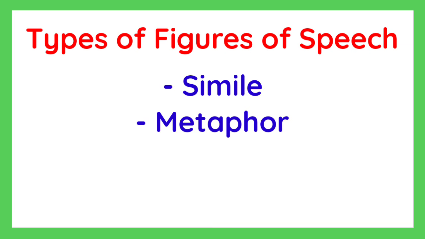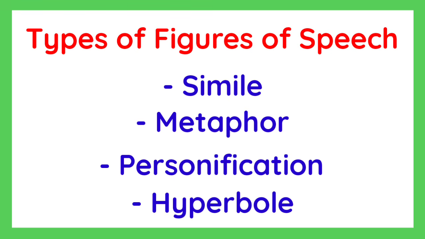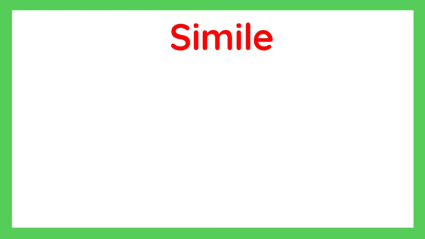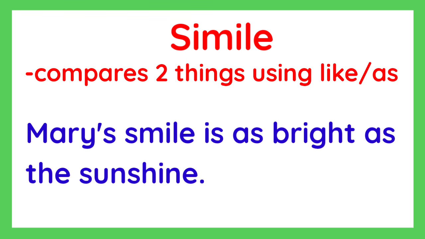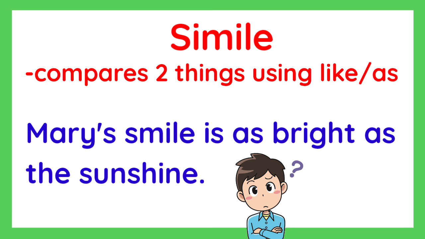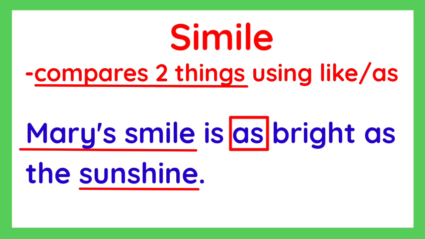Simile, metaphor, personification, and hyperbole. Let's have simile first. Simile compares two different things using like or as. For example, Mary's smile is as bright as the sunshine. Why is this an example of simile? Because it compares two different things, Mary's smile and sunshine, and it uses as.